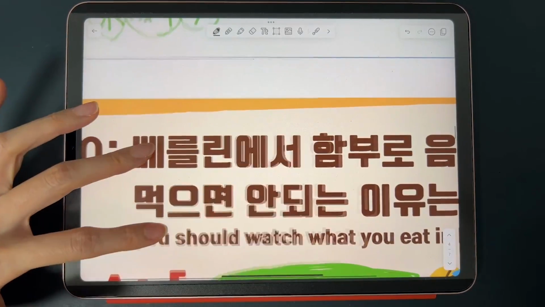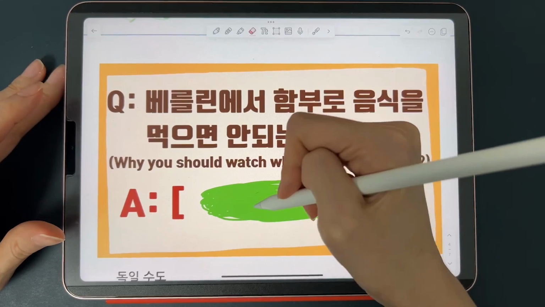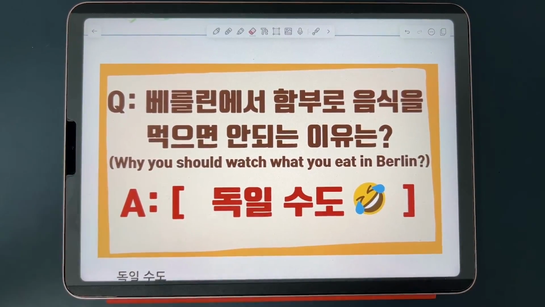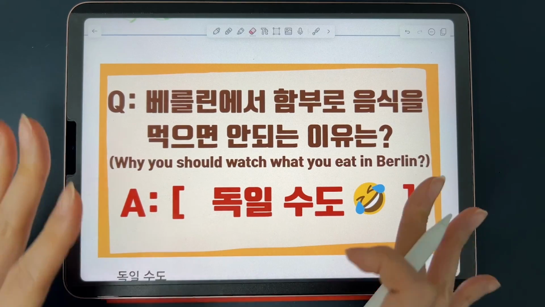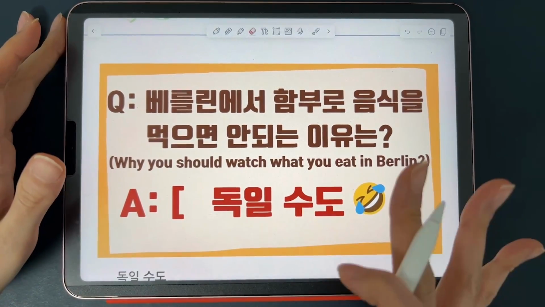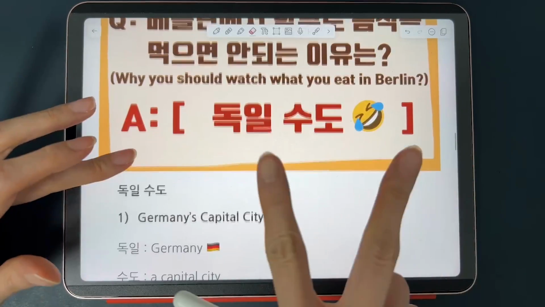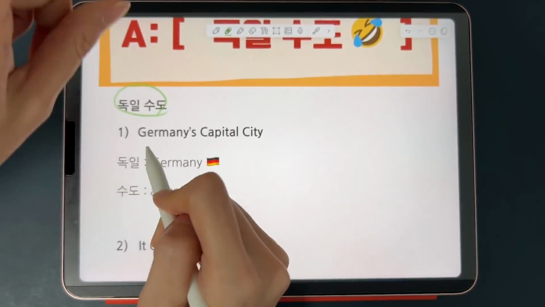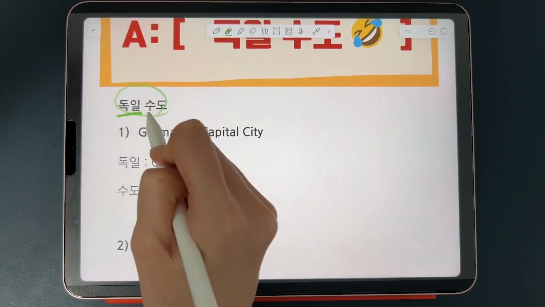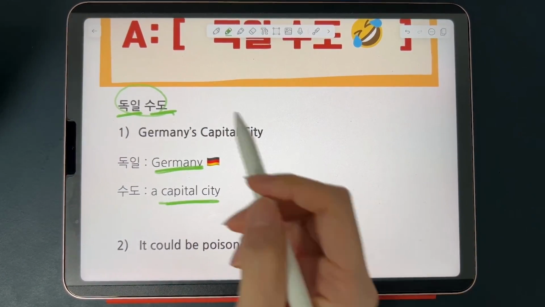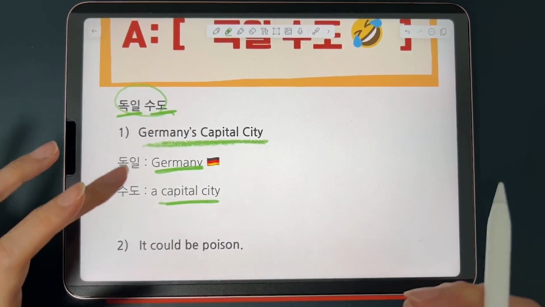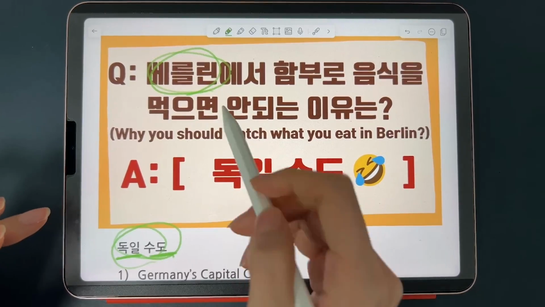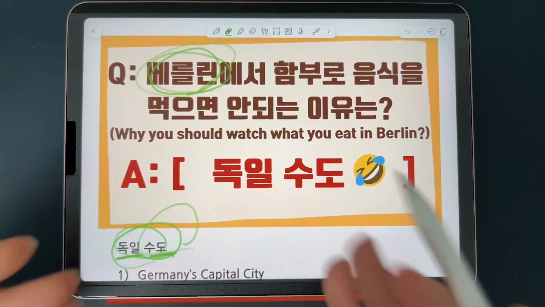And so finally, the answer we have all been waiting for. So here you go, guys. The answer is 독일 수도. And here's why it's funny, or why it's supposed to be funny, because this phrase has double meanings, guys. So the first meaning that 독일 수도 has is literally 독일, Germany, 수도, capital city. Germany, so it means Germany's capital city, which Berlin is 독일 수도, right? 베를린은 독일 수도예요. 그렇죠? 맞죠?